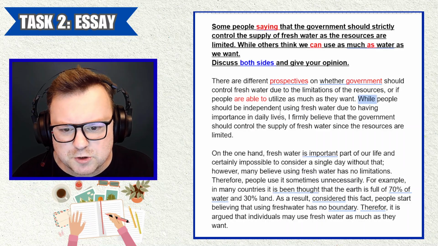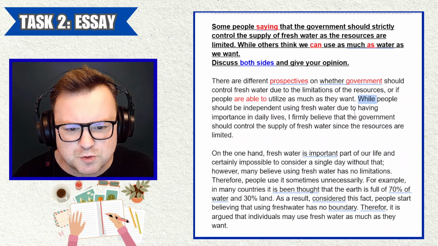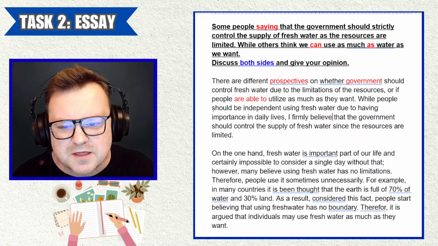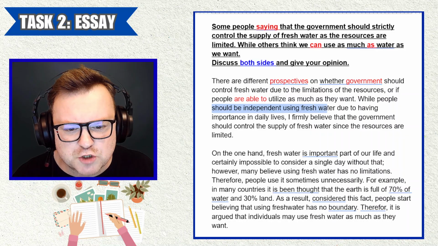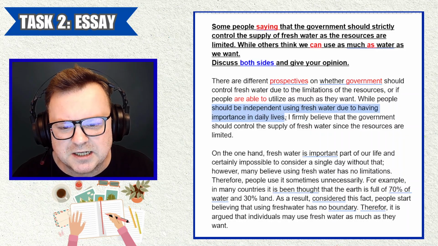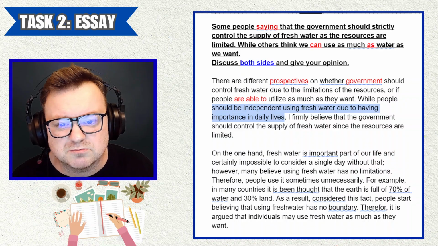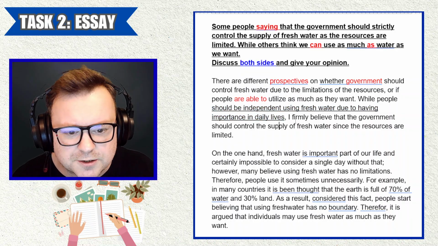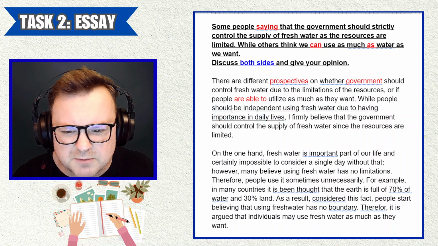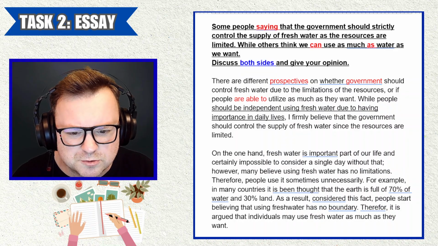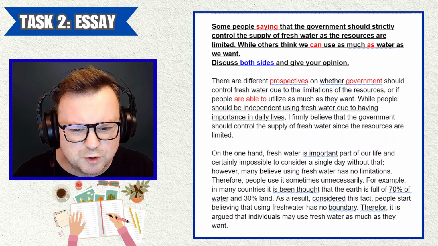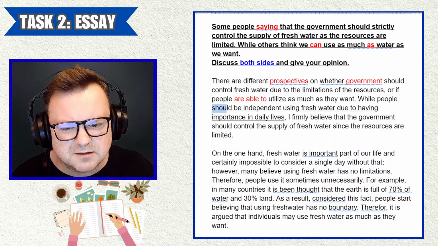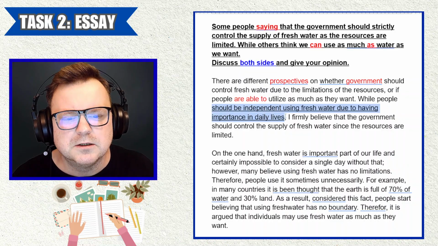Okay, while people should be independent using fresh water due to having importance in daily lives, I don't know what that means. They should be independent using fresh water due to having importance in daily lives. I don't know what that means. I could reread it and try to understand. Let's do that. Should be independent. Maybe should have the freedom to use as much water as they need because water is very important. Maybe that's what the candidate is saying, but the wording is strange.